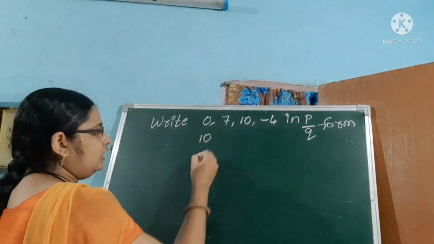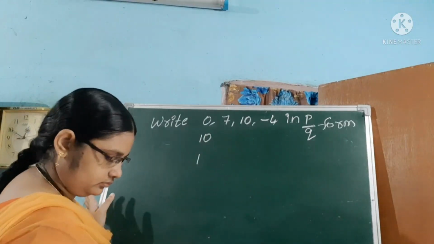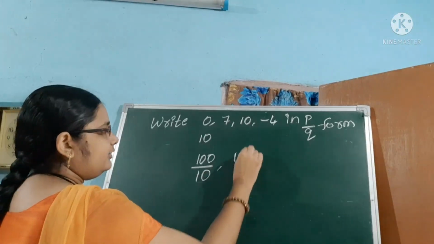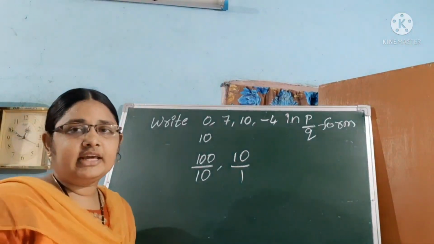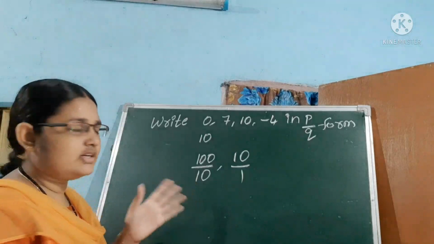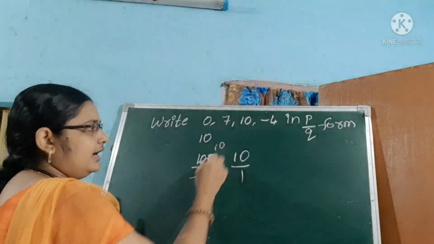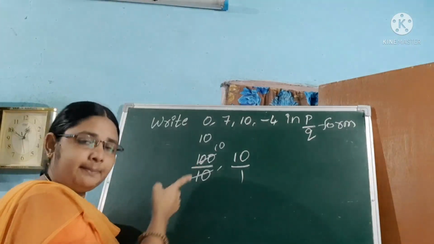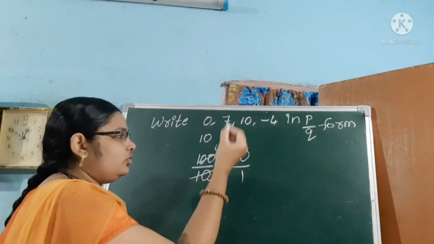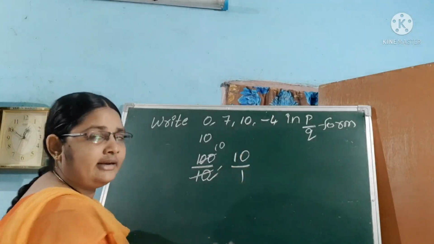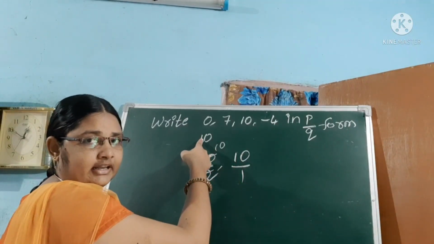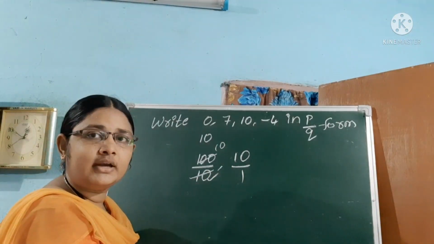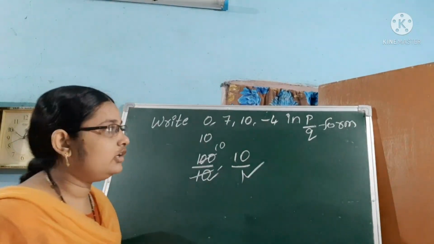And next, 10. Right? 100 by 10 or 10 by 1. So different types here. 100 by 10, what's the value? 10 tens are 100. No change in the value. 100 by 10 is in the form of P by Q, and P and Q are integers and Q not equal to 0. Right? 10 by 1, what's the value? 10. There is no change, and it is in the form of P by Q, P and Q are integers and Q not equal to 0.